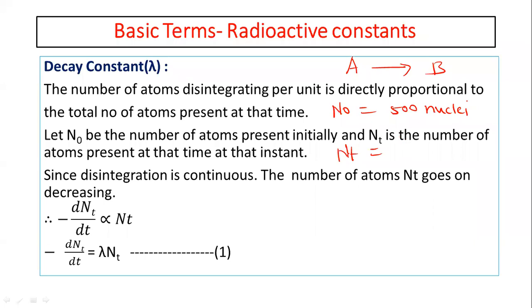Because NT is the number of atoms after the disintegration, and N0 is the initial number of nuclei. You can take a very simple example. Suppose we are participating in a running competition. Initially when we start, we have a lot of energy.